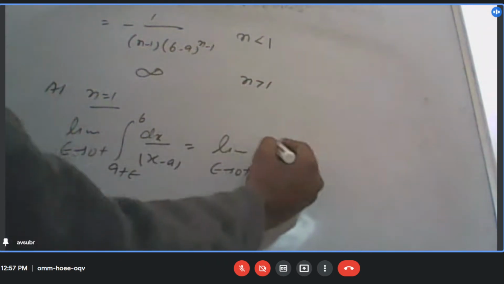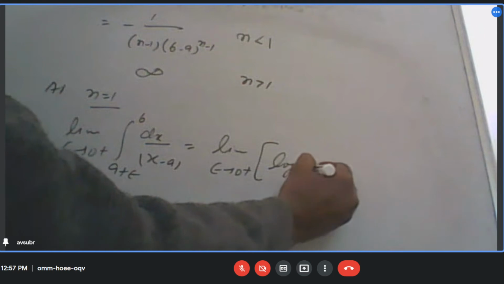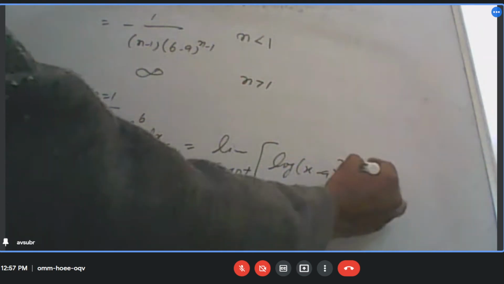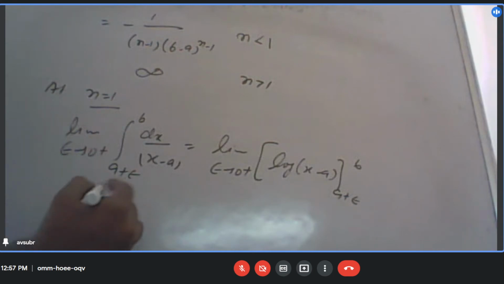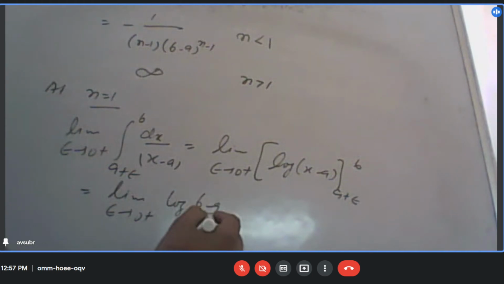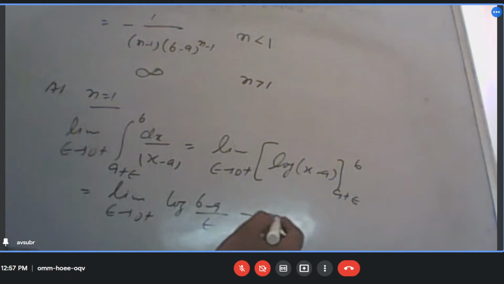So this will be log of x minus a from a plus epsilon to b. So क्या लिख सकते हैं हम इसको? Limit epsilon to 0, log of b minus a by epsilon. Can I write it like this? Yes, sir. And what is this value then? Obviously this will be going towards infinity.